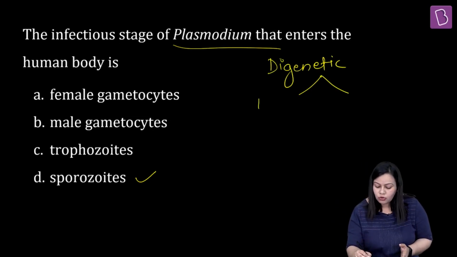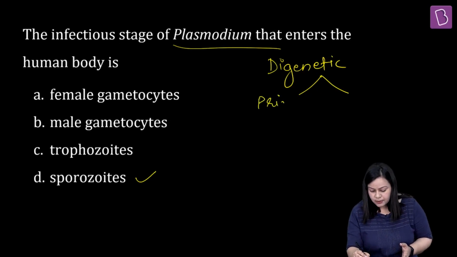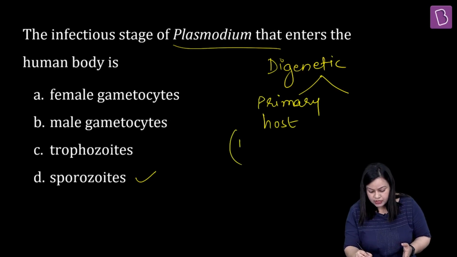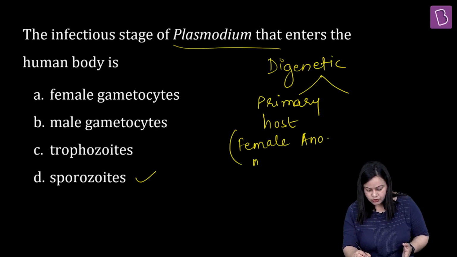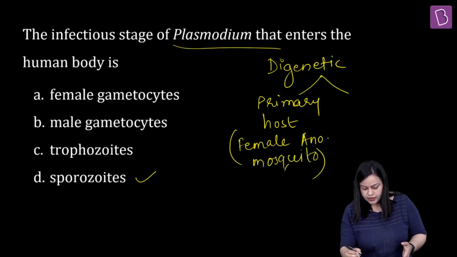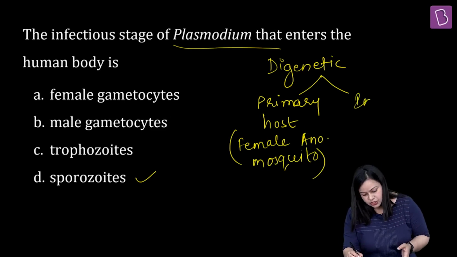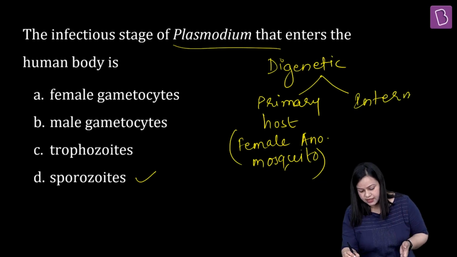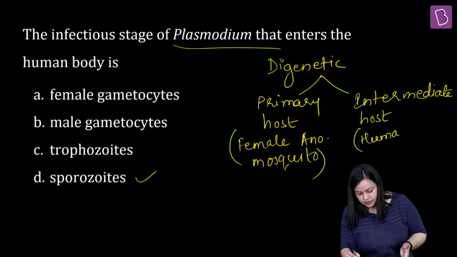There is the first host, which is the primary host. The primary host for Plasmodium is going to be the female Anopheles mosquito. And the second one, which is called the intermediate host, is us humans, right? And that is when it causes malaria in us. So the intermediate host is going to be humans.